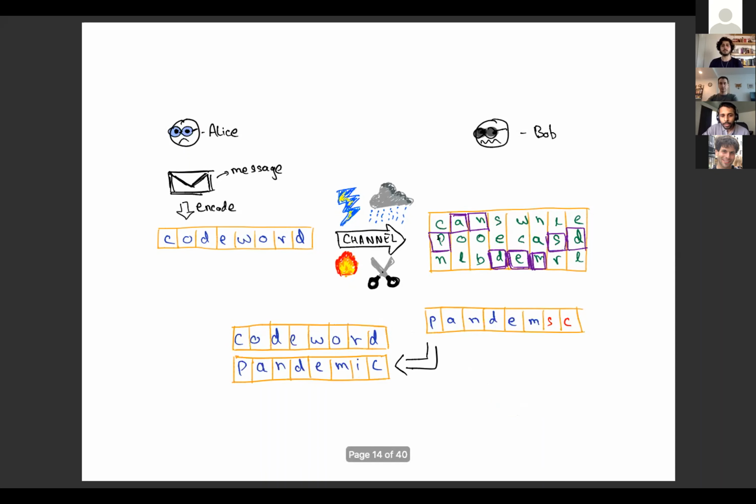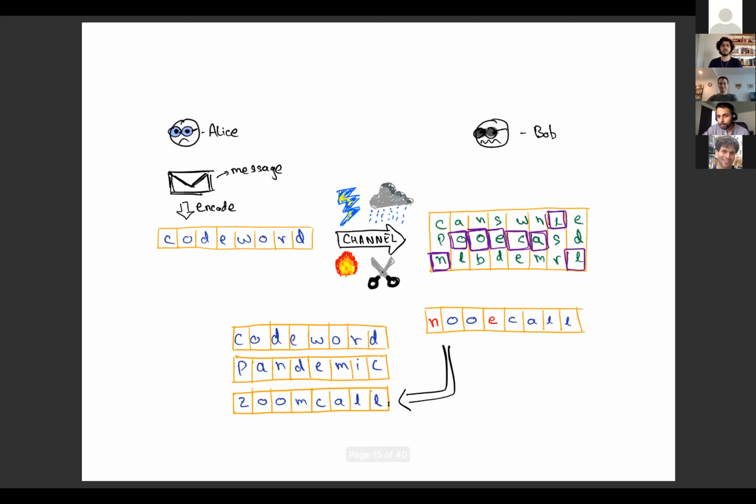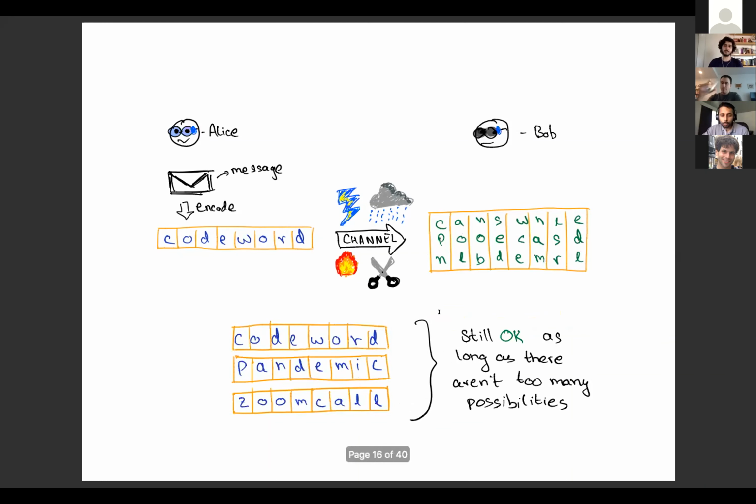The point is Bob can also spot other patterns, like you can spot pandemic, you can spot something like Zoom call. The whole idea is to deal with this kind of errors, but you're still okay as long as there aren't too many possibilities for this output list, what's called the output list. So as long as the output list is small, some kind of communication is still possible. So that's kind of what list recoverable codes are.